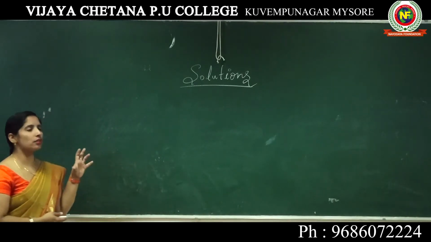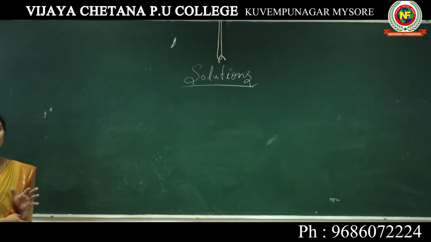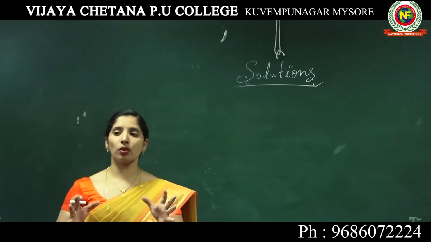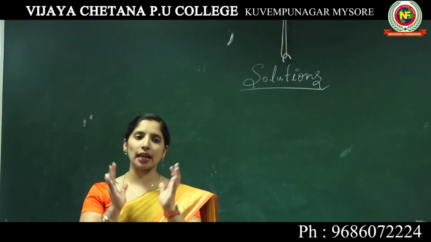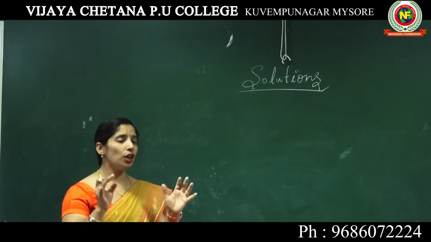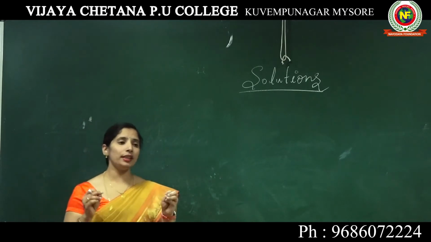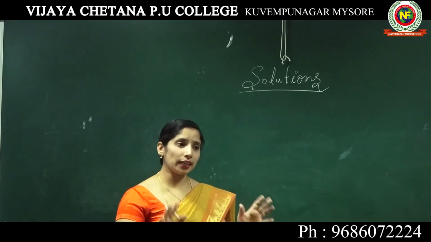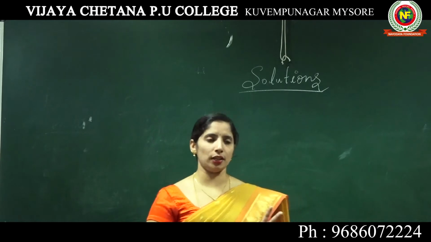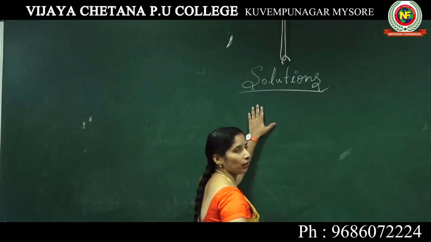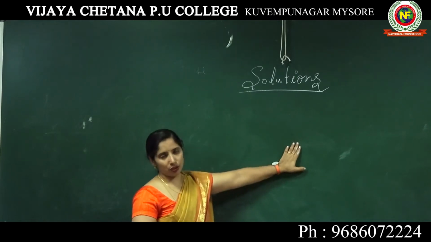Here these types are mainly based on the phases, the phases or the states of the components in a binary solution. This chapter mainly deals with only binary solutions.